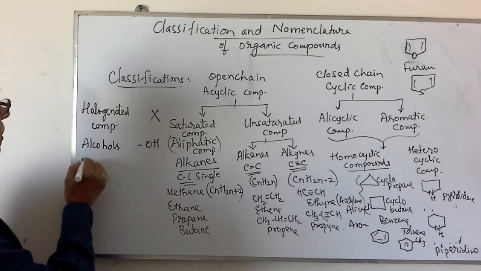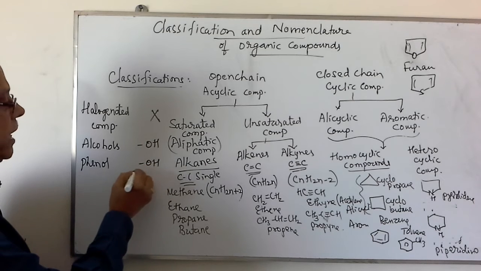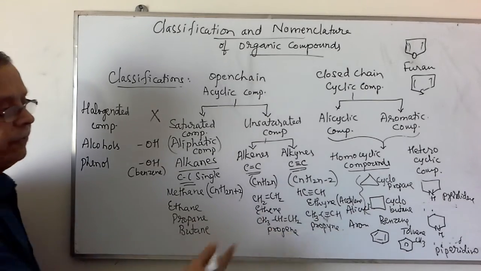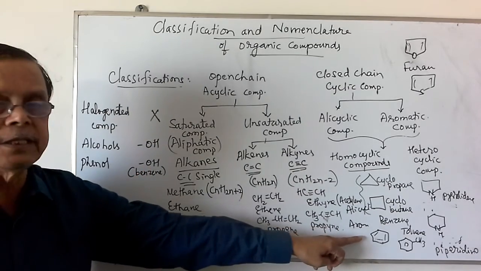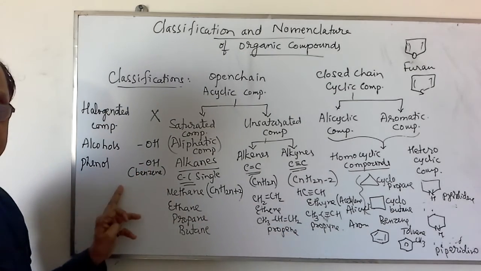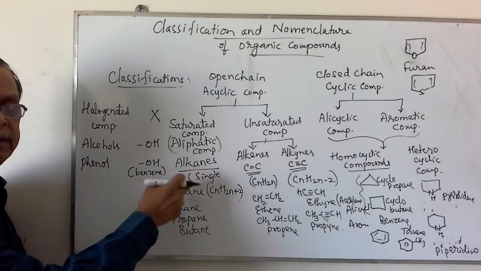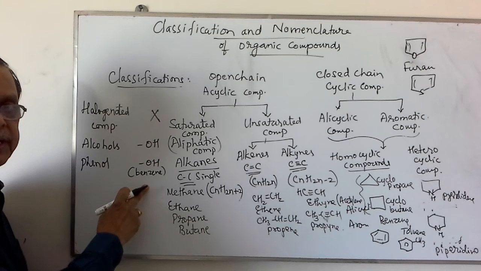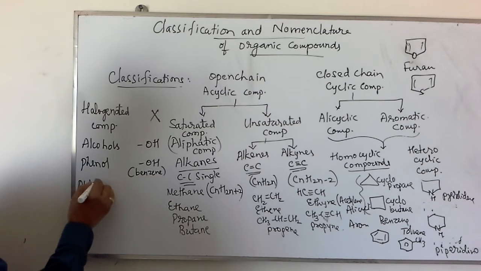If the OH group is directly attached to the benzene ring, the aromatic ring system, such compounds are named phenols. If the OH group is attached directly to an aliphatic carbon atom, it is called an alcohol. If it is attached to the aromatic system, it is called a phenol.